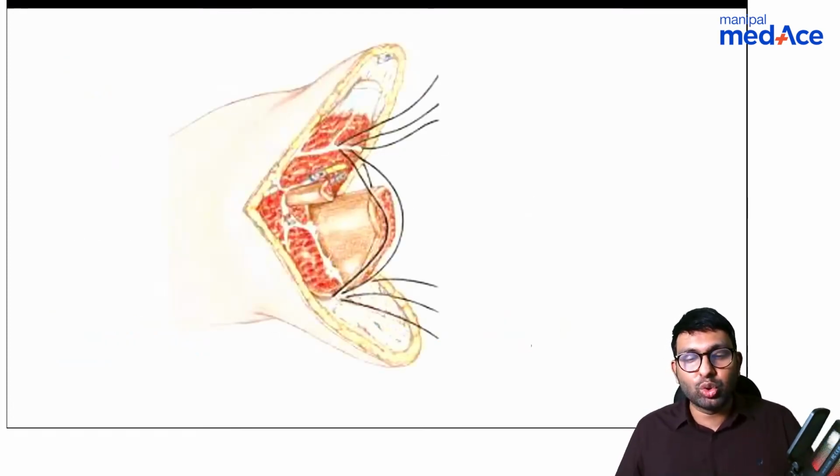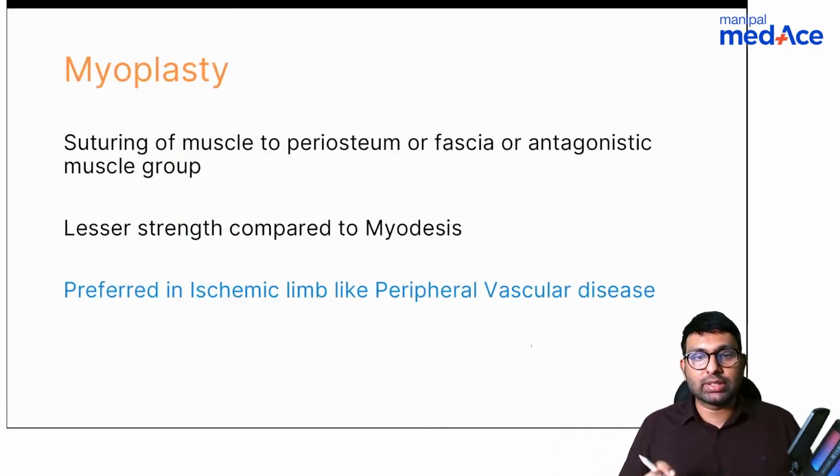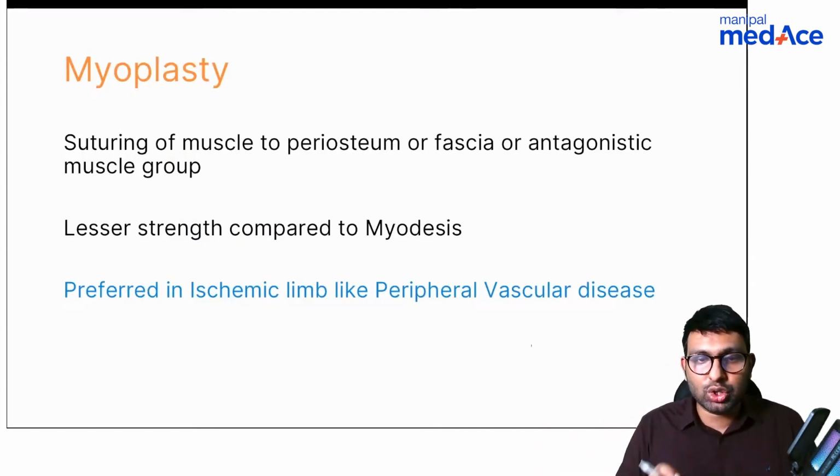Another thing is to do myoplasty, where you're fixing the muscle to another muscle counterpart, an antagonistic muscle. This is called myoplasty. Okay, plasty, you're joining it with another muscle. So myoplasty, where you're suturing the muscle to the periosteum or fascia of the antagonistic muscle. This is less strong than myodesis, but it is preferred in ischemic limbs like peripheral vascular disease.